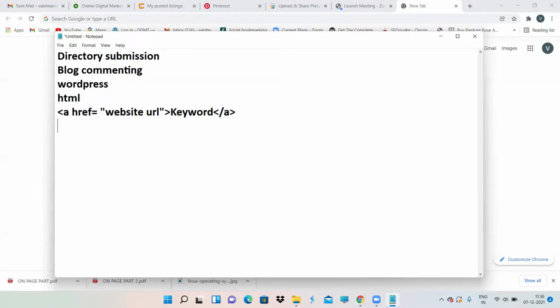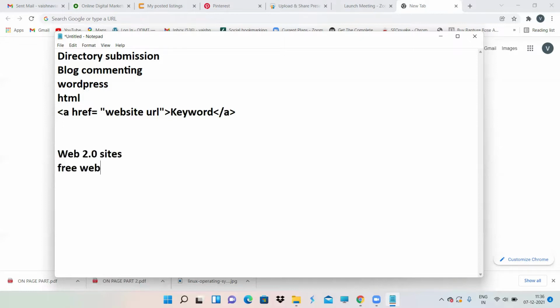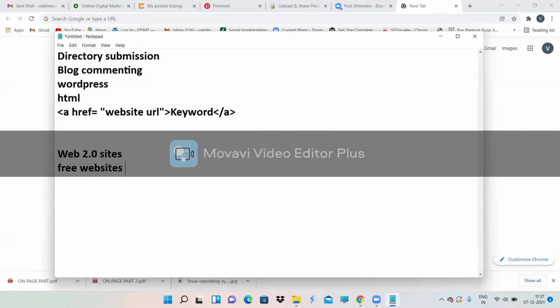Now coming to Web 2.0 sites. This is the third technique. Web 2.0 sites. What exactly are these Web 2.0 sites? Web 2.0 sites are nothing but free websites. Just like WordPress, we are purchasing domain and hosting, then we are using a WordPress domain and WordPress website, right? But there are WordPress free websites also.